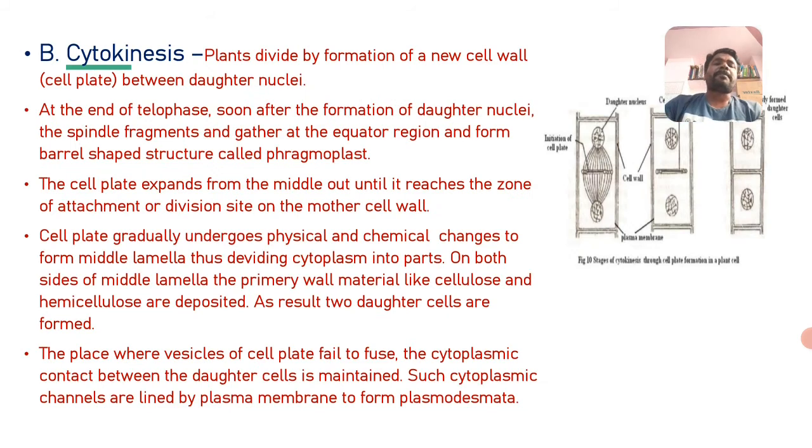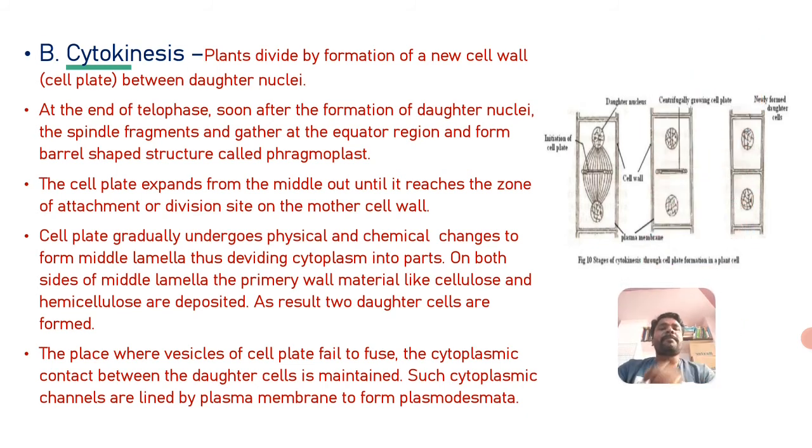Process A is completed here, and then process B. What is process B? Process B is cytokinesis. Karyokinesis refers to the equal division of the nucleus, and cytokinesis refers to the equal division of the cytoplasm.